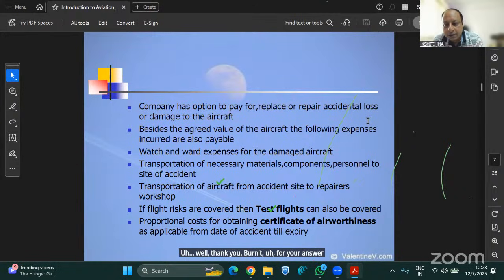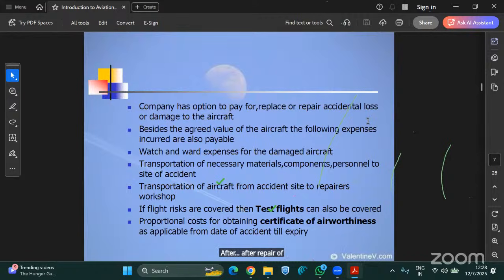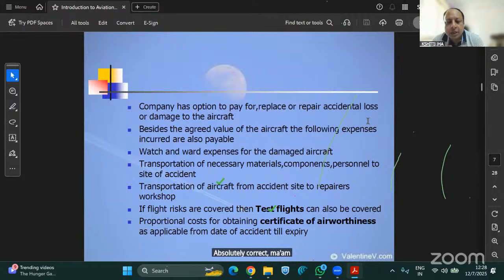But here, "after" means after repair of the flight, absolutely correct, ma'am. The final test. So what is happening here? Say after a loss. So it's a partial loss only. Now the aircraft has been repaired. So what is happening? I will tell you.